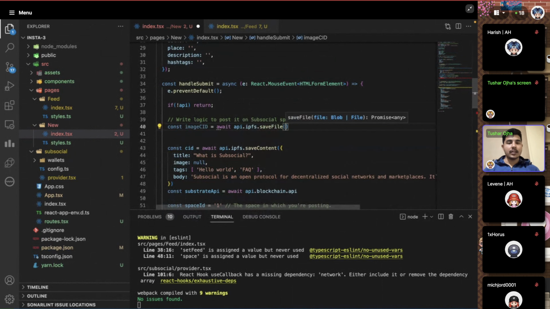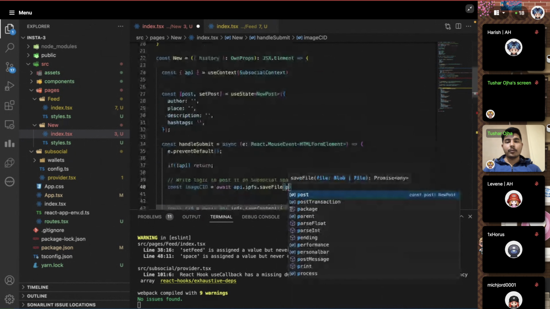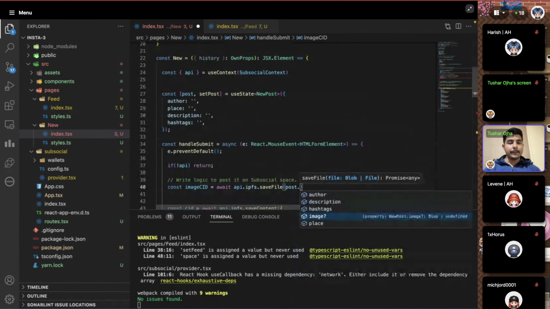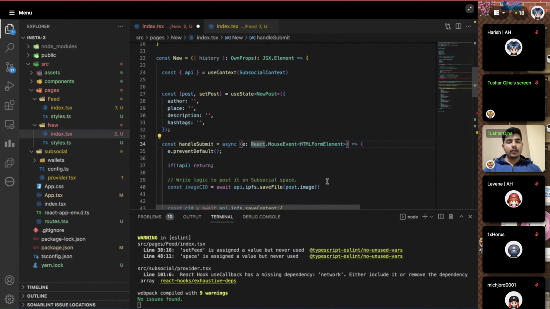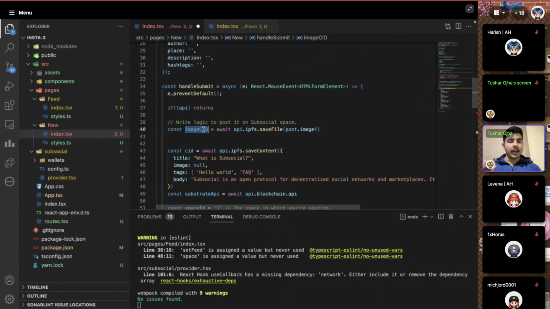You just say save file, and then mention the exact file, which in this case is post.image. So just with this command, the image will be stored on the IPFS, and you get the identification of it.